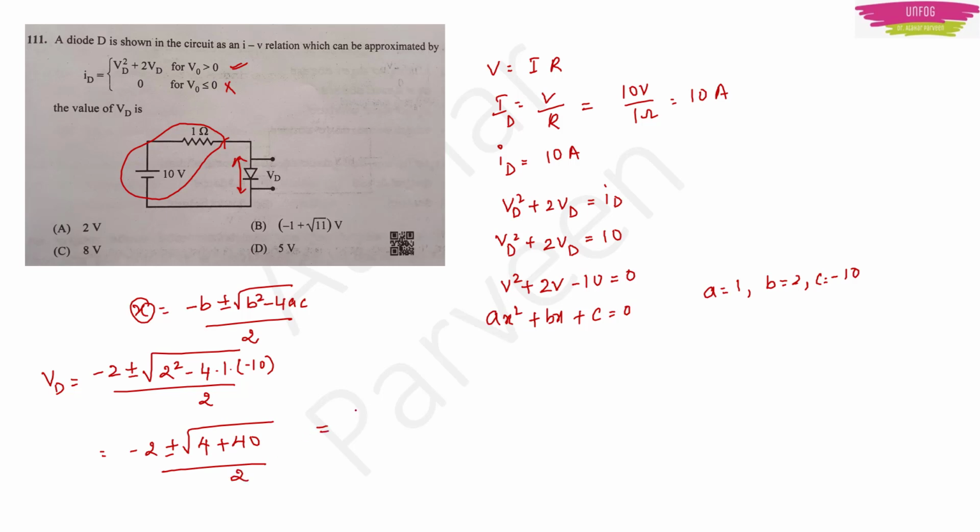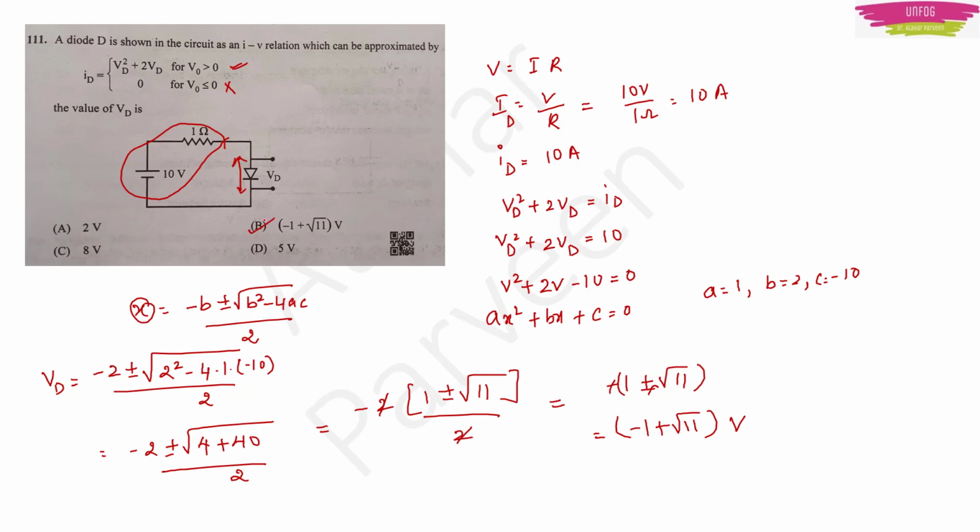If I take 2 outside, it will be 1 plus or minus square root of 11, since 44 is 11 into 4. So this 2 gets cancelled, and this will be equal to minus 1 plus or minus root 11. The minus and minus get cancelled, so it will be plus root 11 volts. So option B will be the right answer.